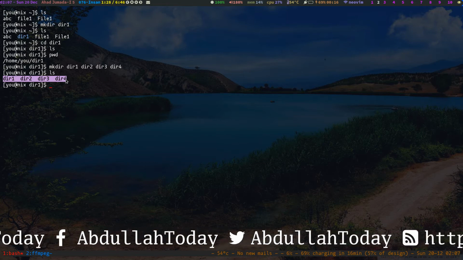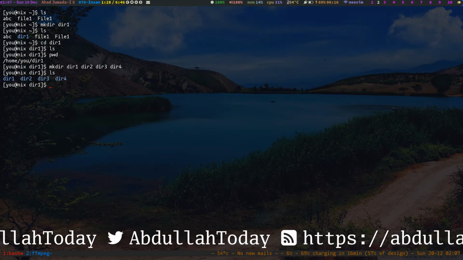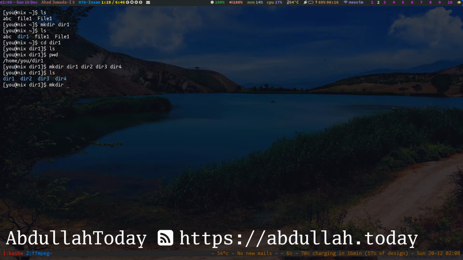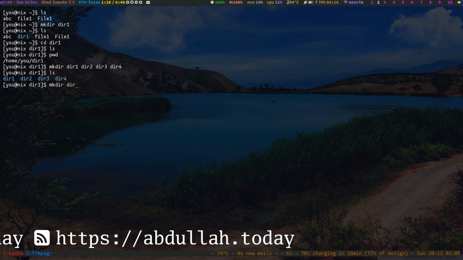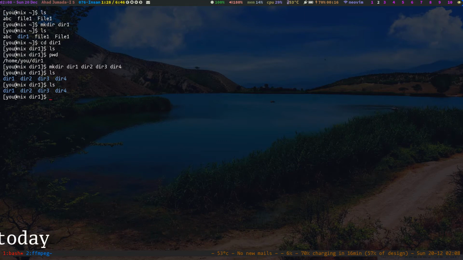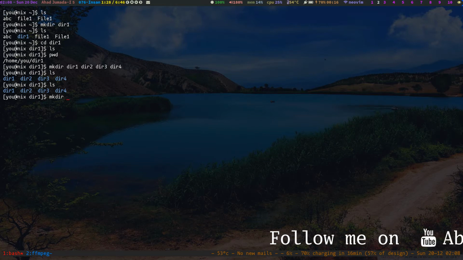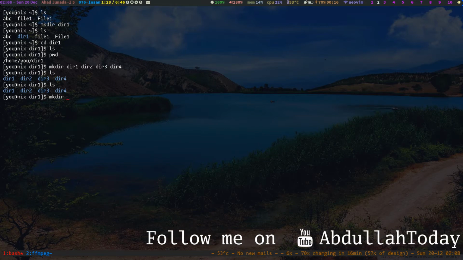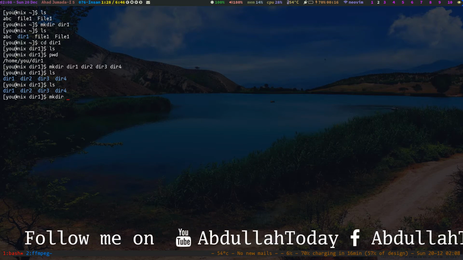Here the directory 1 is created. So let's create a new directory, and we will create subdirectories inside that newly created directory.